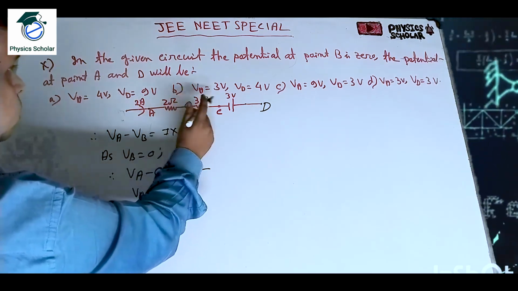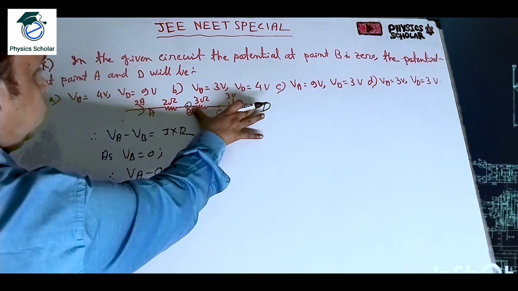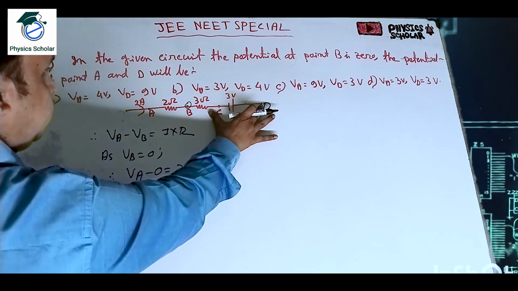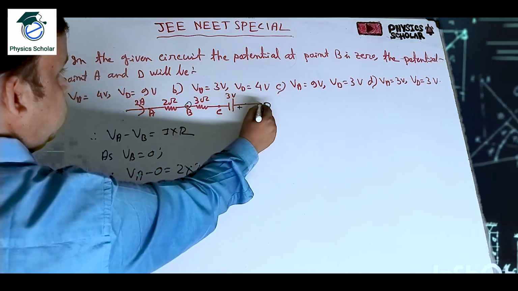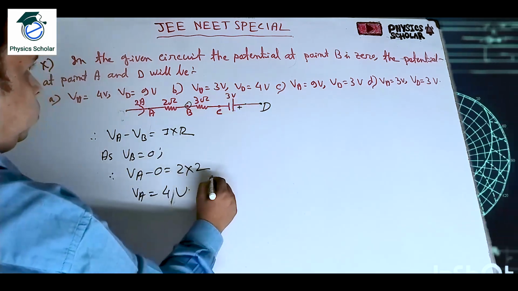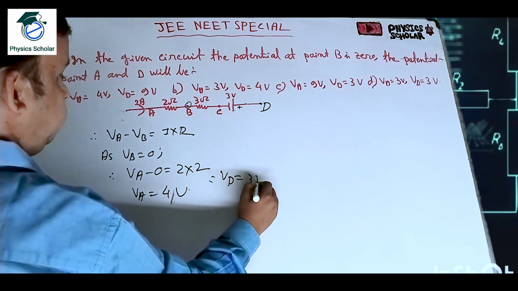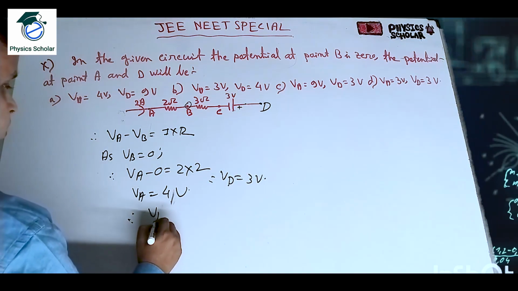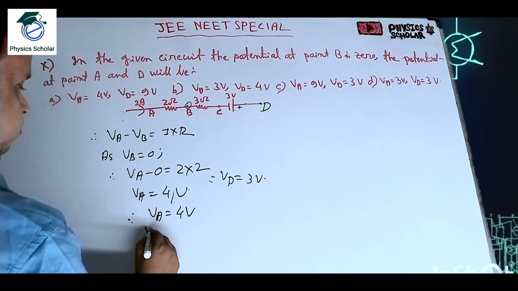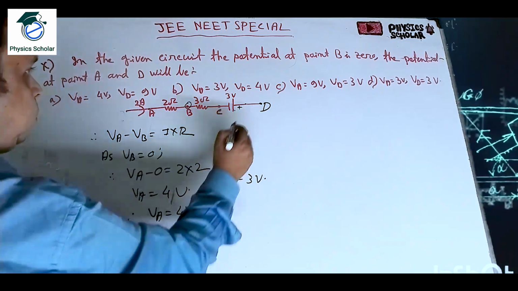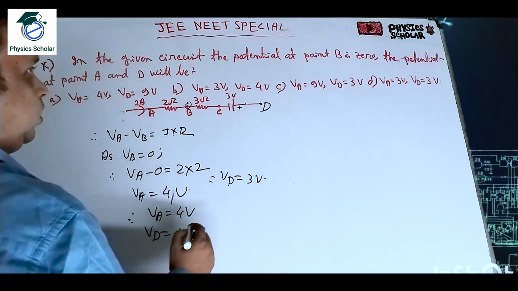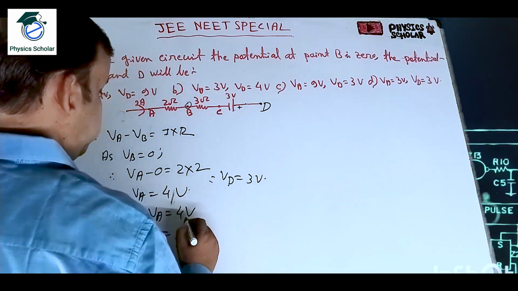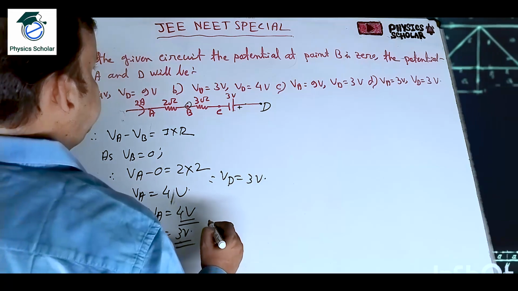This is also 0. So that means the terminal is connected to 3 volt. The positive terminal of point D is connected to 3 volt. So VD will be 3 volt, clear. VA is equal to 4 volt and VD is equal to 3 volt, because the positive terminal is connected with this. So the voltages are 4 volt for VA and 3 volt for VD.